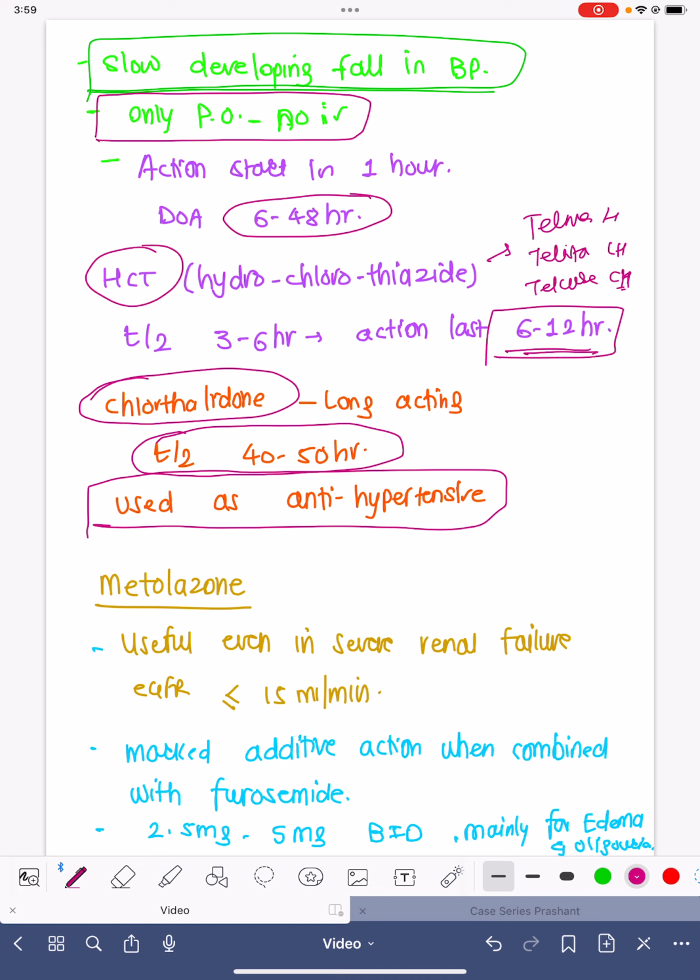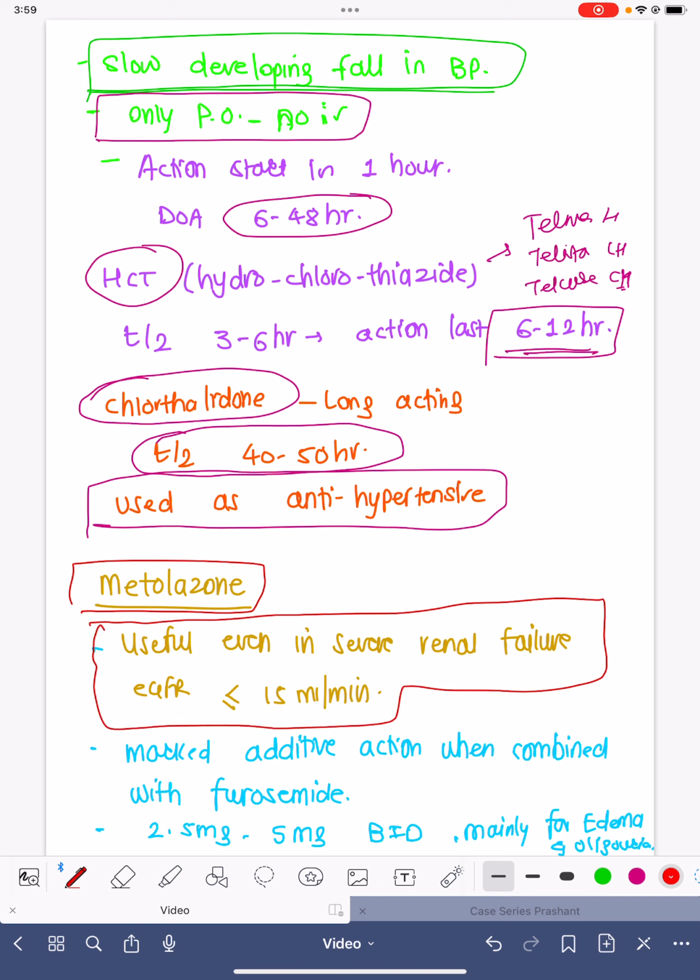One of the interesting drugs in this class is metolazone. The feature of this medicine is that it is useful even in very severe renal failure. That is, even if the glomerular filtration rate is less than 15 ml per minute, this medicine can still help to cause urine output. So this characteristic feature of the drug is very commonly used.